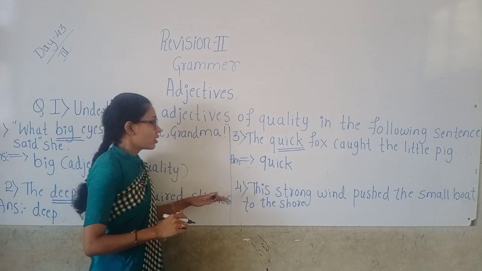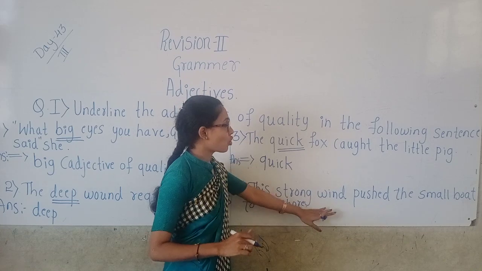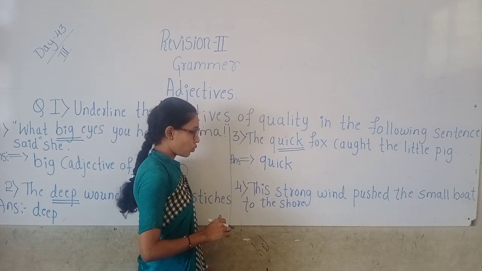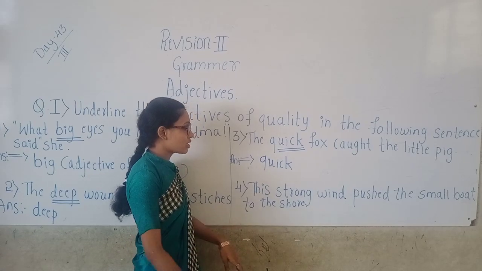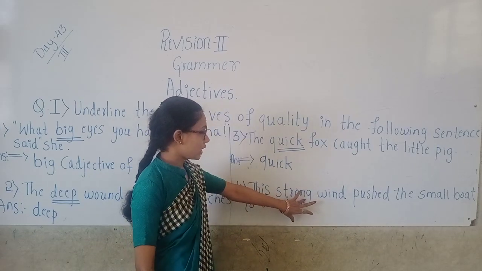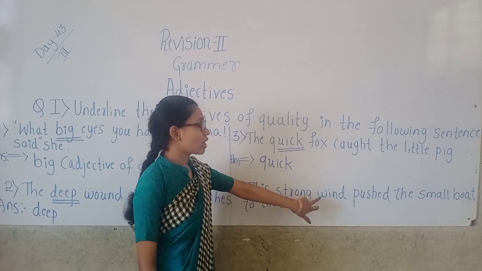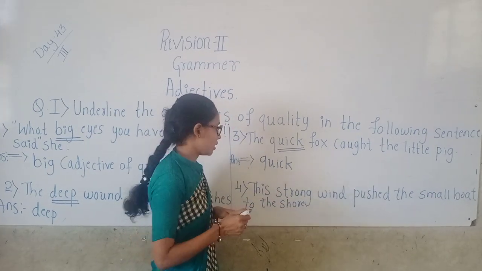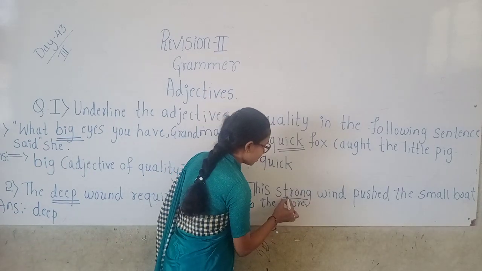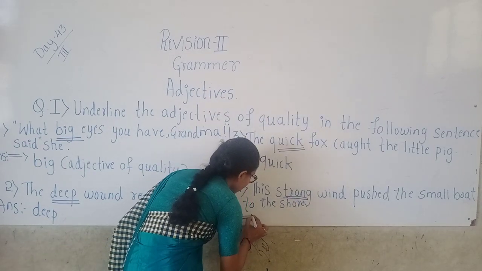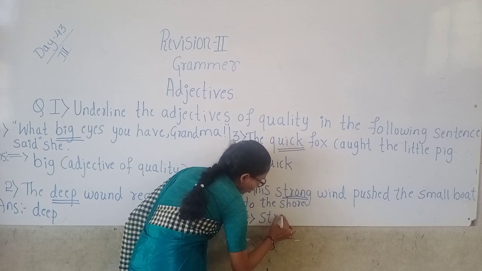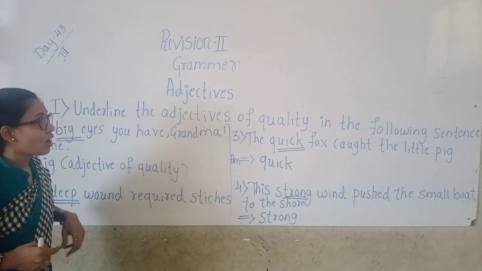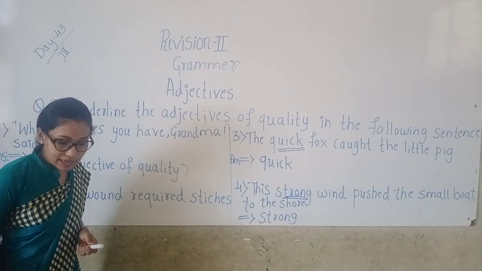Okay. The fourth one is, this strong wind pushed the small boat to the shore. See, which is the quality? Adjective of quality here: strong. Which kind of a wind is that? Strong wind. Okay, not pleasant. So, which is the answer here? You should underline strong. Which kind of a wind? Strong. So, strong is here the adjective of quality.